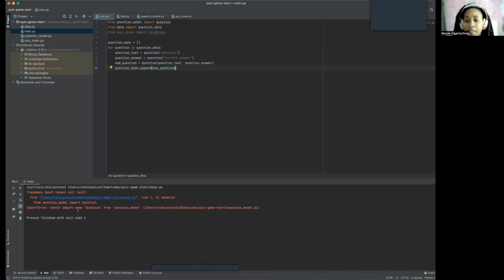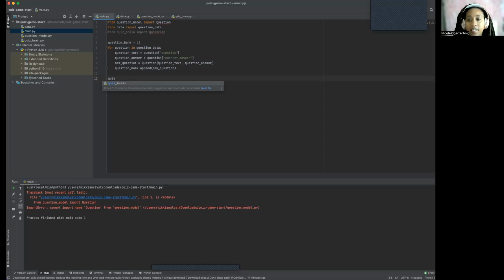Yes, line 1, import question. Oh, yeah. Let's keep working on this. All right, so quiz, because it's like, well, what are we taking? Question model, import question. Yes, because it's like, what are we doing over there? Gotta keep working on this. So quiz, what's this equals quiz brain, question bank. There we go.